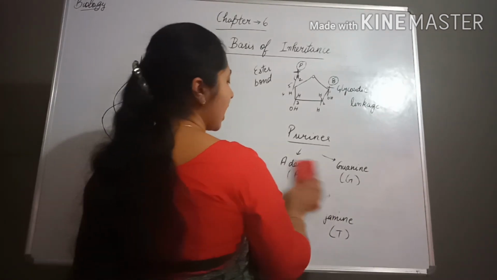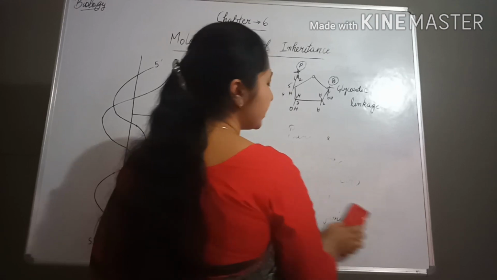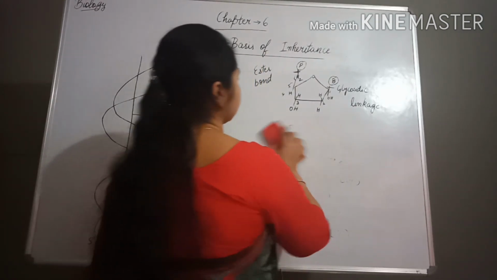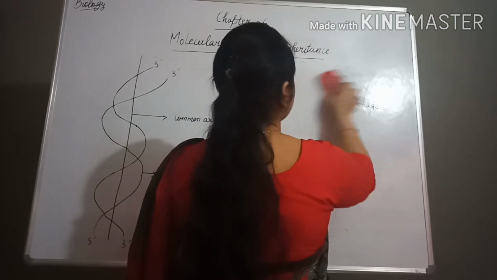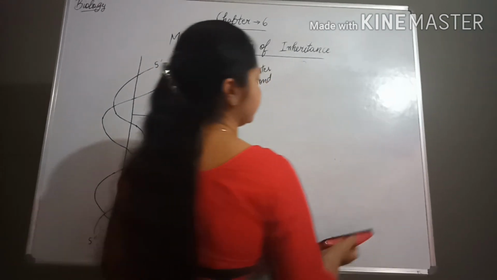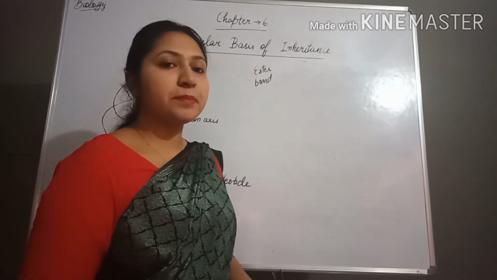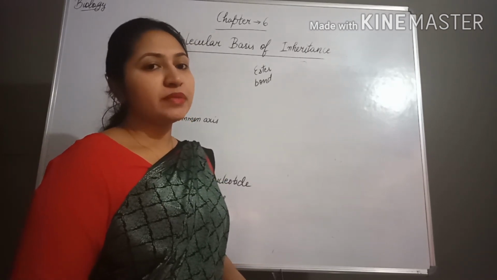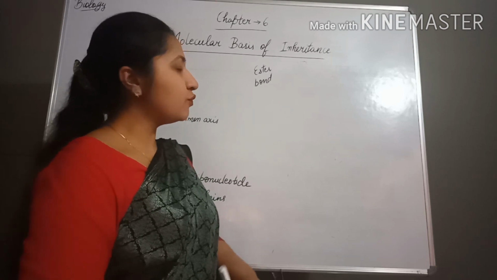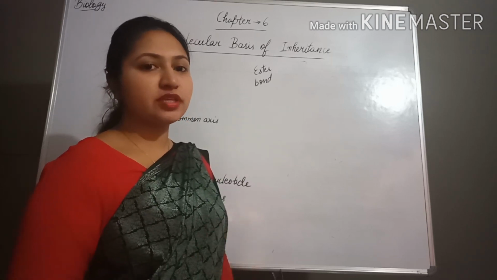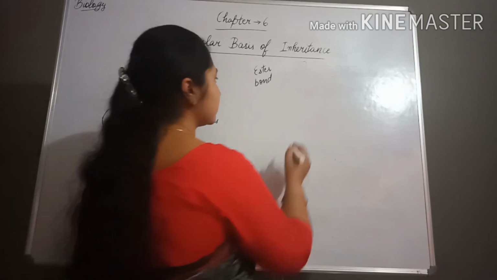Now about the hydrogen bonds: these bases are linked with hydrogen bonds. The hydrogen bonds are present between the bases, so A, a purine, pairs with T by double hydrogen bonds, and C with G by triple hydrogen bonds.